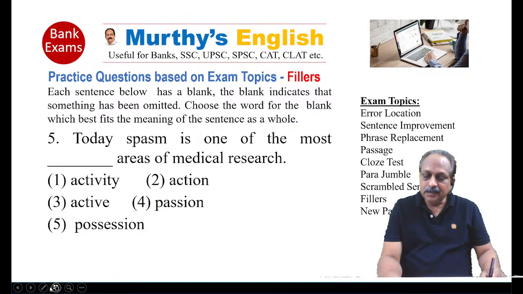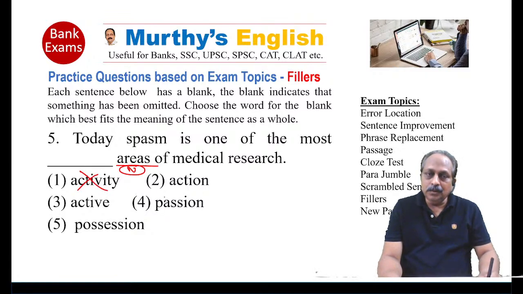Perfect. Today, spasm is one of the most areas of medical research. Activity areas. Areas, noun. Before that, we need an adjective.